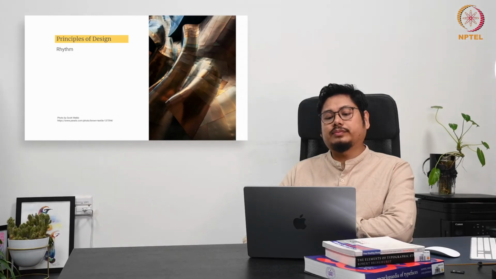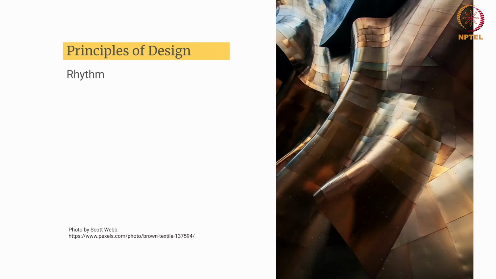Yes. So this is another example which shows an undulating surface composed of metallic panels that create a dynamic sense of rhythm through their repetition, variation, and flow.